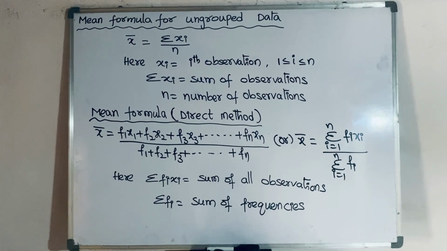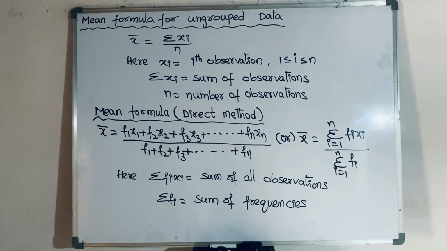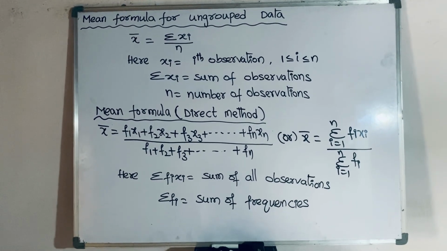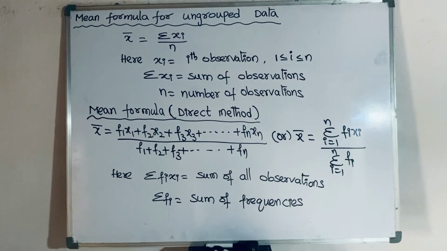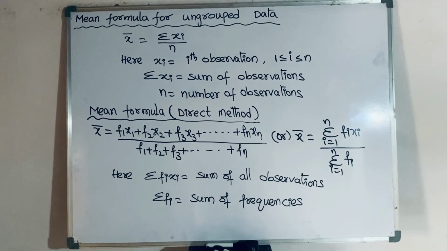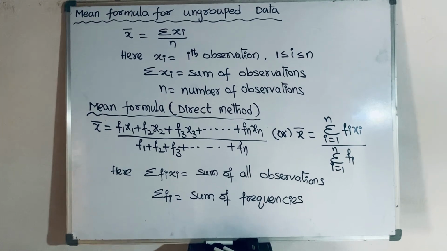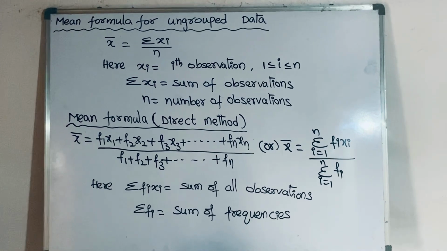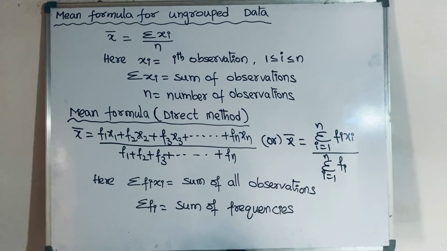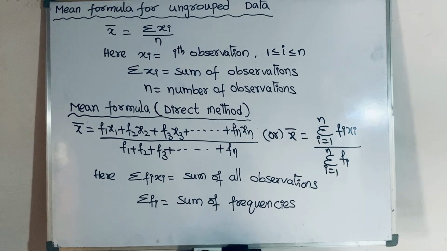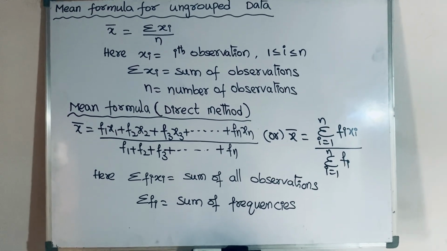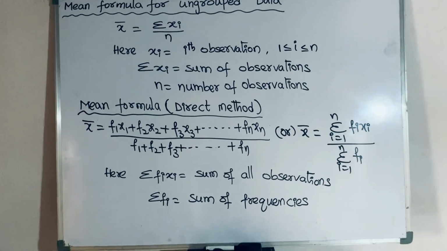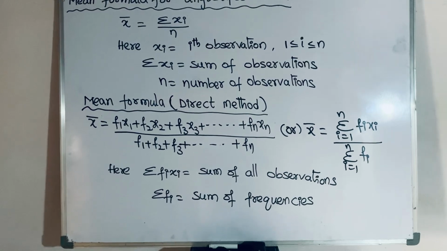Mean formula in direct method, x bar is equal to f1 x1 plus f2 x2 plus f3 x3 plus and so on plus fn xn divided by f1 plus f2 plus f3 plus and so on plus fn, or it can be written as x bar is equal to summation i is equal to 1 to n fi xi divided by summation i is equal to 1 to n fi. Here summation fi xi is equal to sum of all observations and summation fi is equal to sum of frequencies.